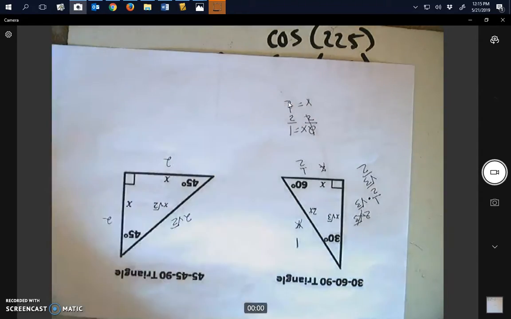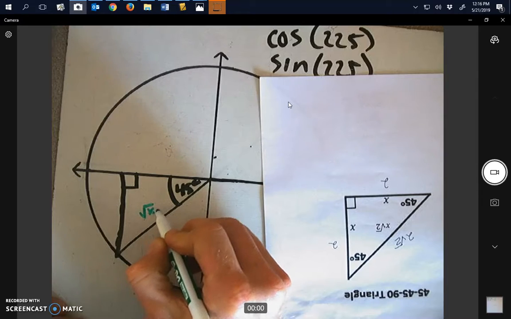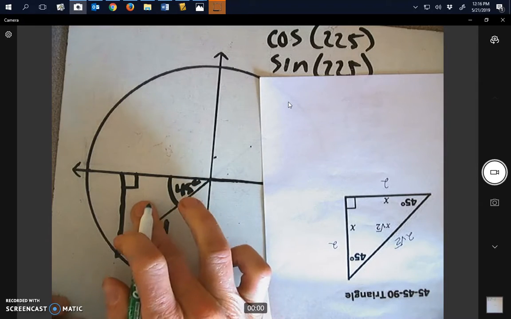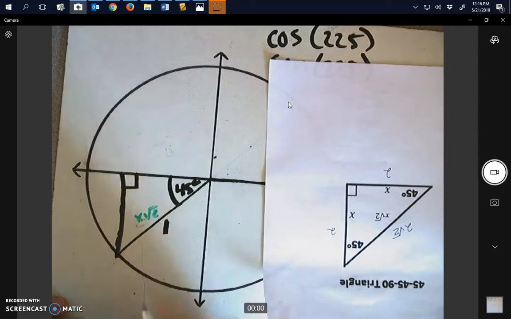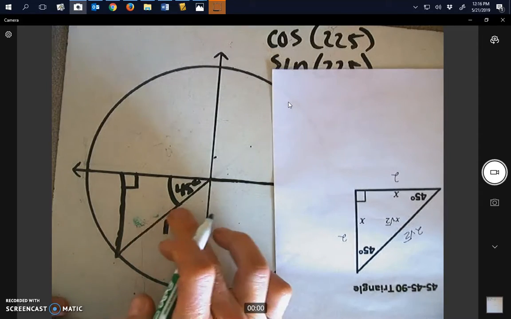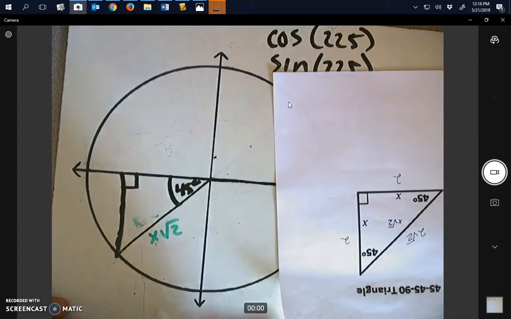So let's just rewrite our values inside. So this is going to be x times square root 2, and that equals 1.